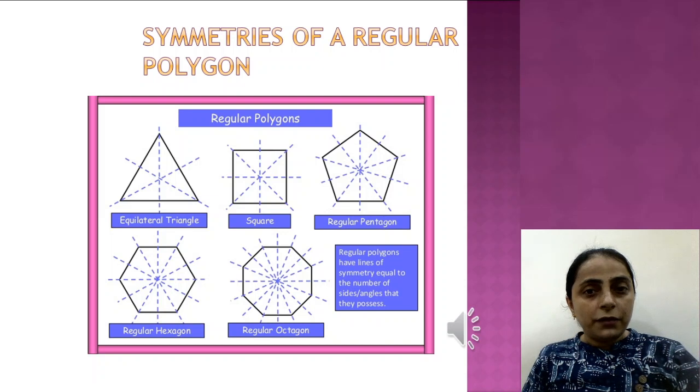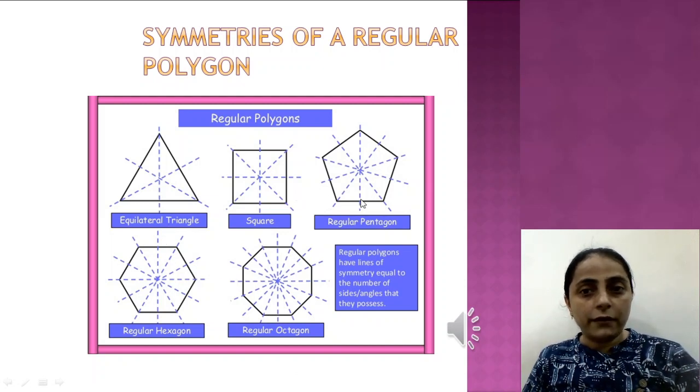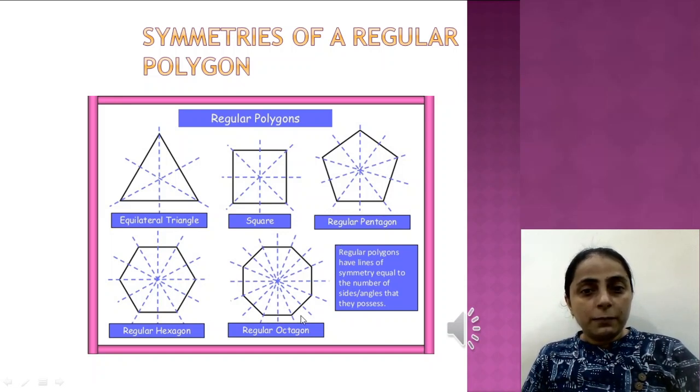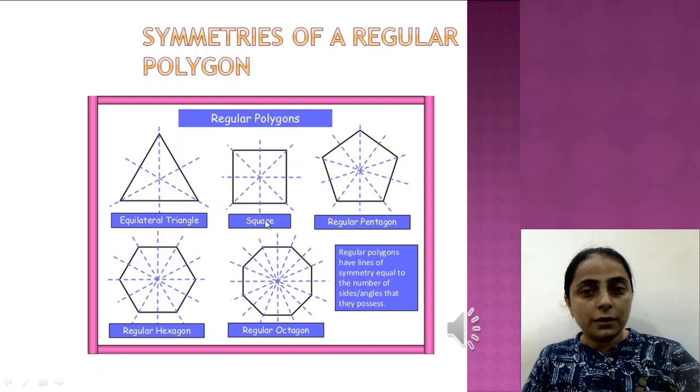See, whenever we see a polygon, say a polygon with number of sides 3, 4, 5, we can relate it to an equilateral triangle or a square or regular pentagon, regular hexagon, octagon, and so on. In general, a regular polygon is a polygon in which all the sides are equal and all the angles are equal.